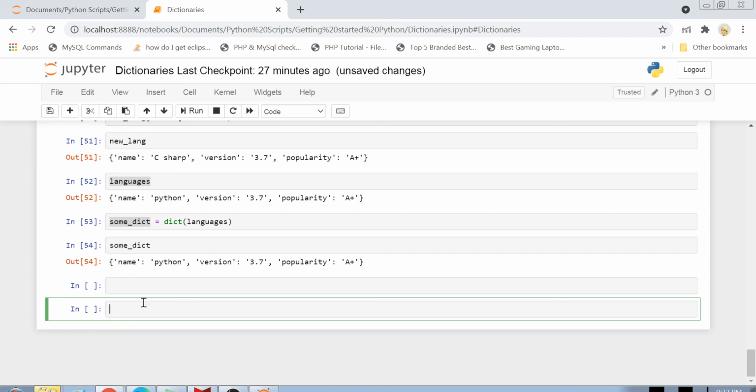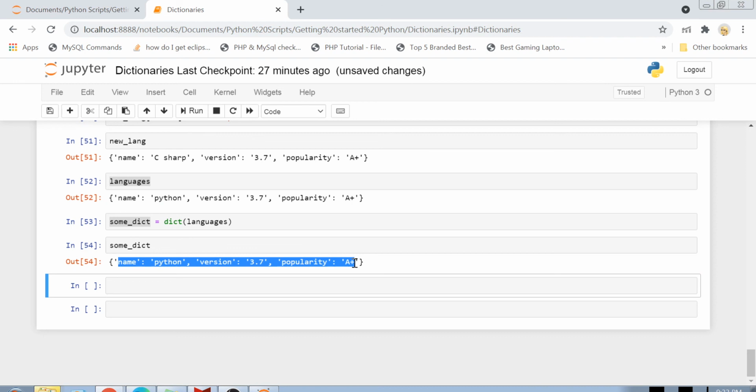Okay, and one more thing to remember is that if I am creating any dictionary, then the data types inside this dictionary could be of any type. So here I am only using strings, but actually the data type inside this dictionary could be a string, could be an integer, could be even a dictionary itself.